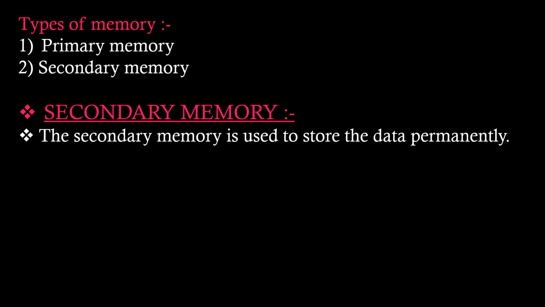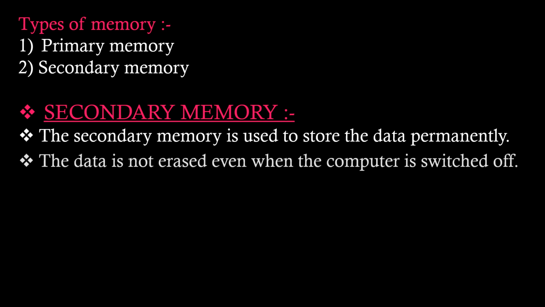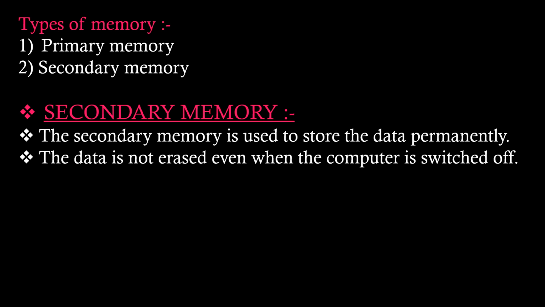So when you save the data, you have the save option. It gets saved in some secondary storage device. The data is not erased even when the computer is switched off. But when we learned about primary memory, the data is erased when the computer is switched off.